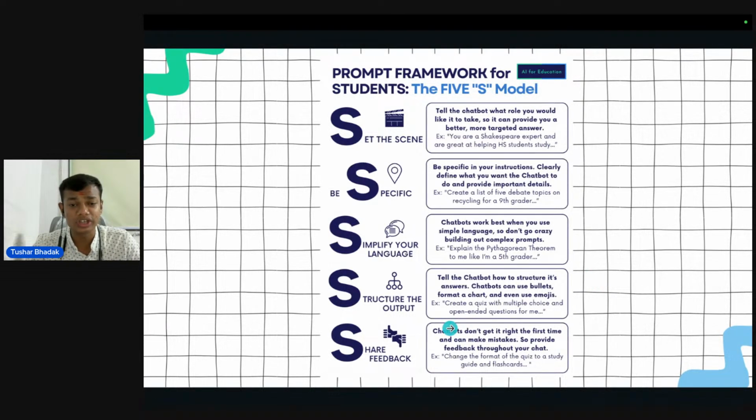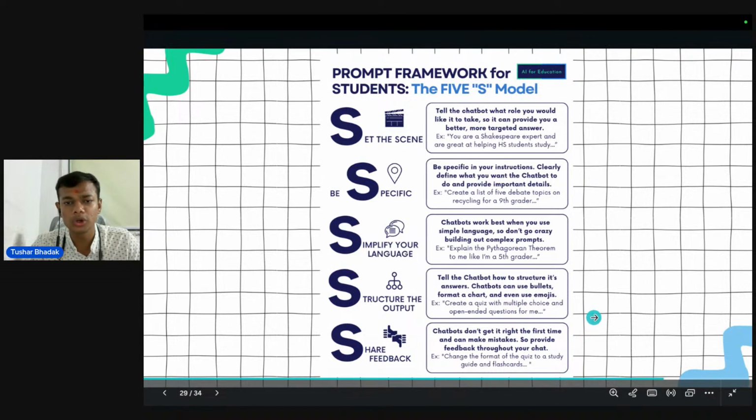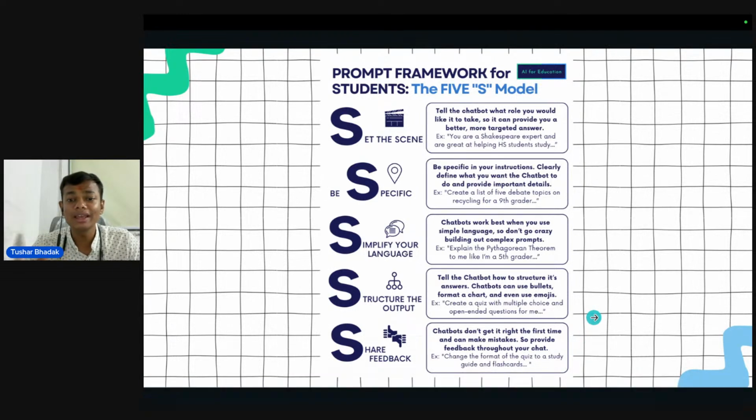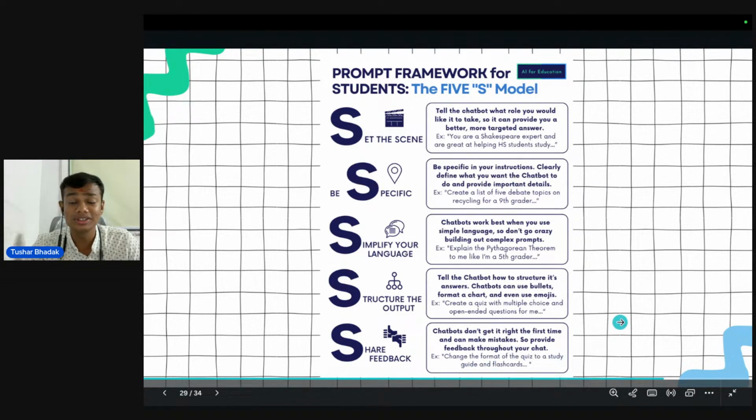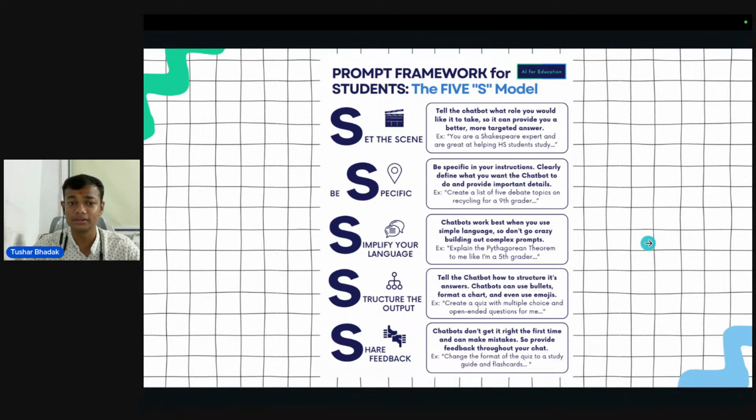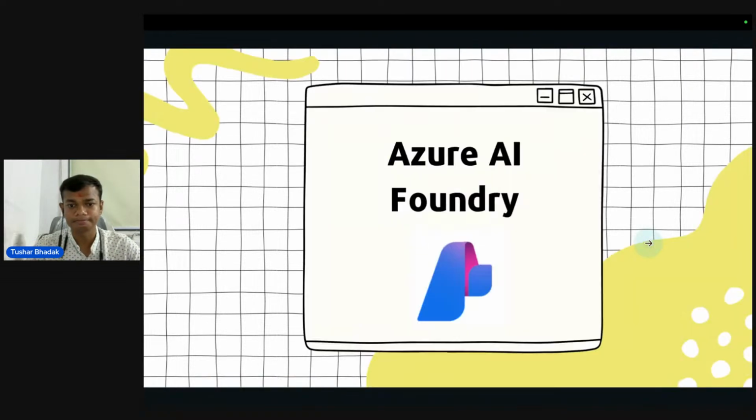And the last one is share feedback. Chatbots don't get it right the first time. They can make mistakes, as humans can also make mistakes and a machine can also make mistakes. So provide feedback throughout your chat. What happens? By its autonomous learning, it will make the output better. For example: Change the format of the quiz to a study guide and flashcards. So this is a 5S model that is better for students.